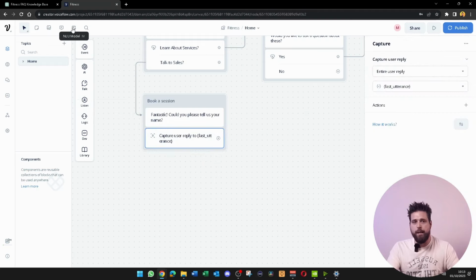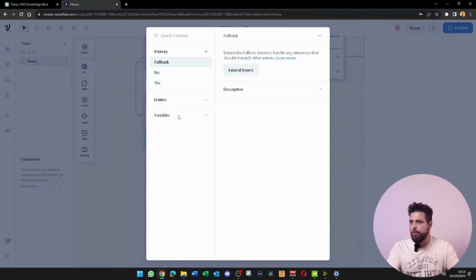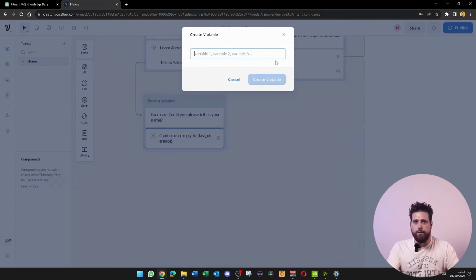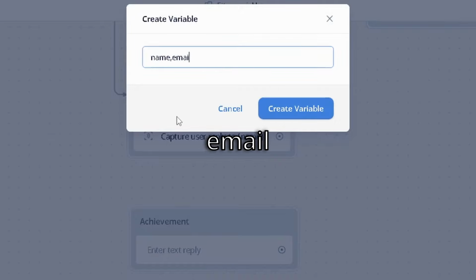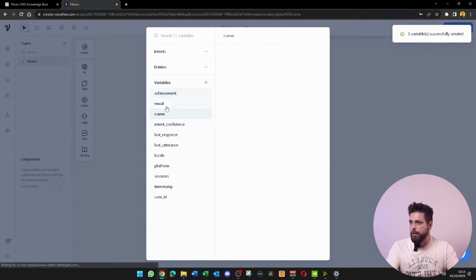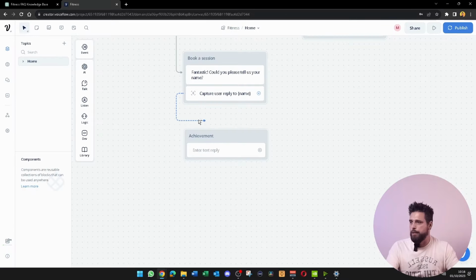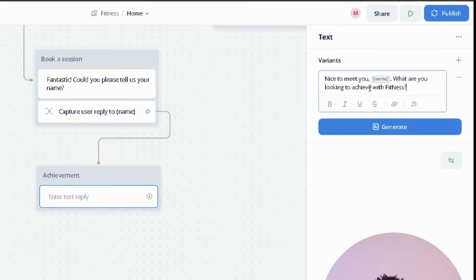So let's come up to the NLU model at the top here, go to variables, and click this little plus icon. It's going to ask us for our variables. We may as well put the rest of our variables in here. We're going to want to put name, email, and achievement, create variable. You will see achievement, email, and name. We just need to attach these two together. We're going to put in this one, nice to meet you, name, what are you looking to achieve with fitness?